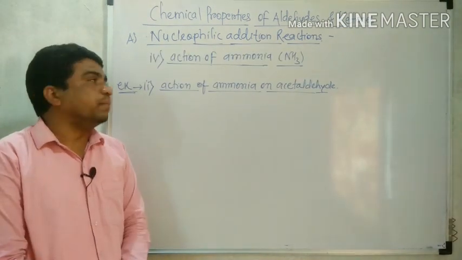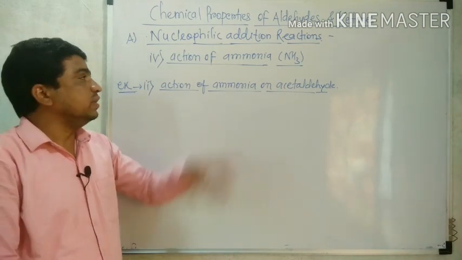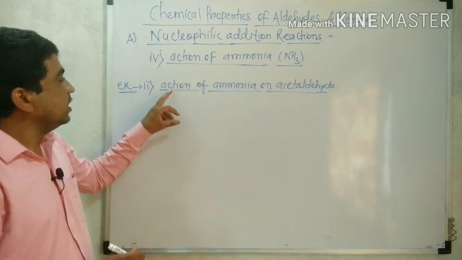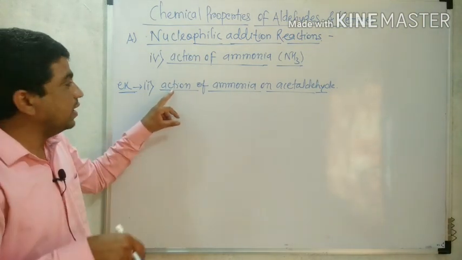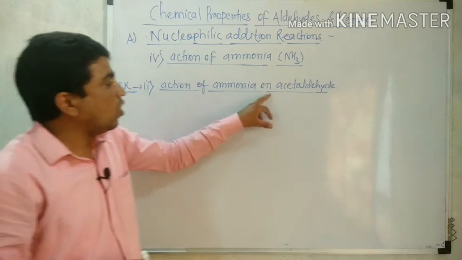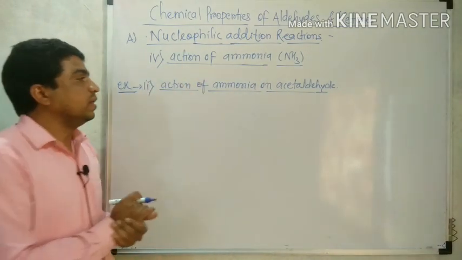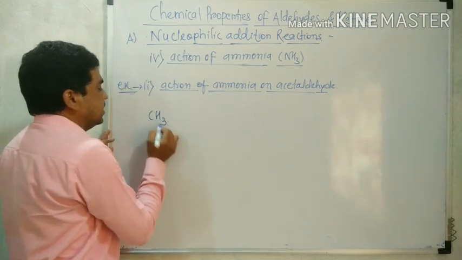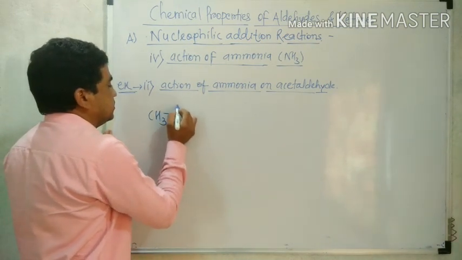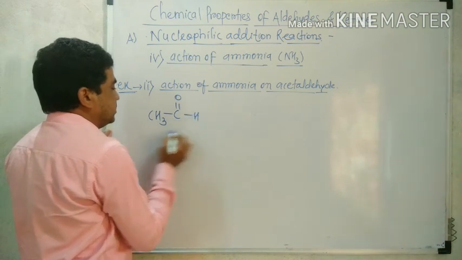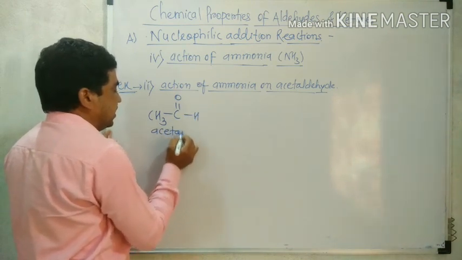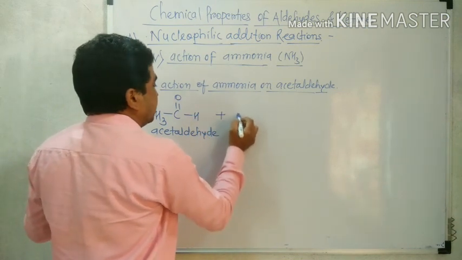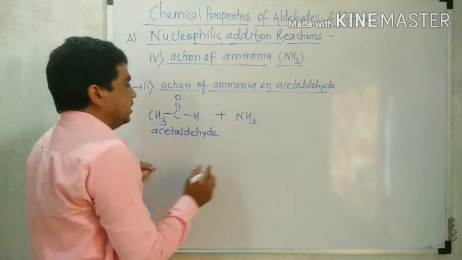Now the second example related to this reaction, that is action of ammonia on aldehyde. After the formaldehyde, action of ammonia on acetaldehyde. So what happened when acetaldehyde and ammonia reacted? So acetaldehyde CH3 C double bond O H, that is acetaldehyde, reacted with ammonia, that is NH3.